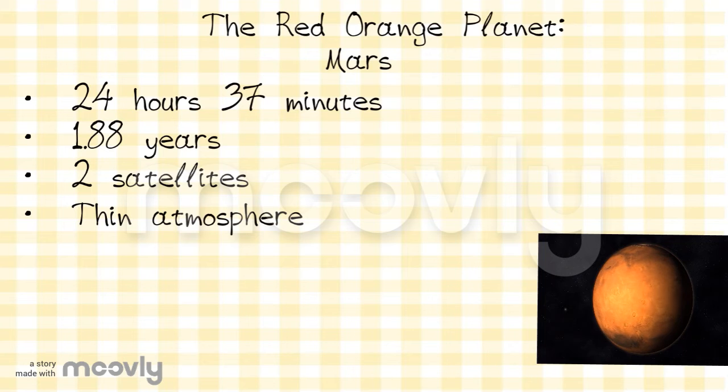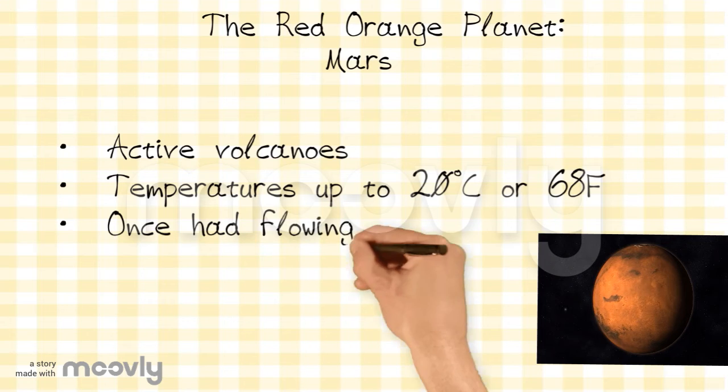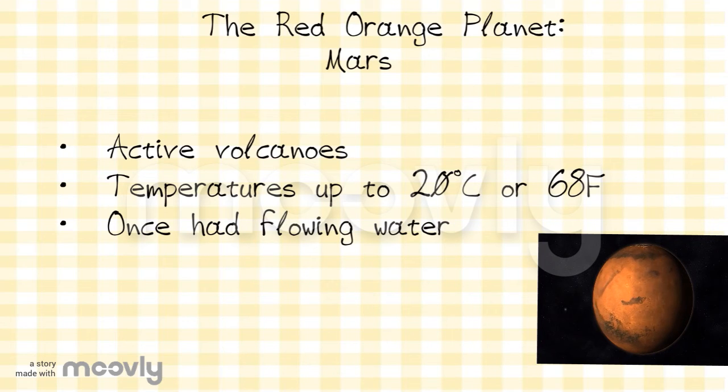A day on Mars is a little over 24 Earth hours. Mars revolves once around the Sun in just under 2 Earth years. Mars gets its red color from the chemical breakdown of rocks rich in iron minerals. The thin atmosphere is made mostly of carbon dioxide. Mars has 2 moons.